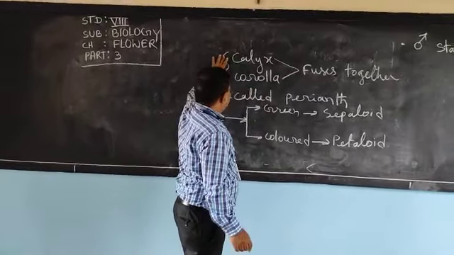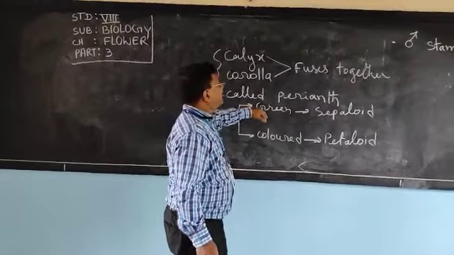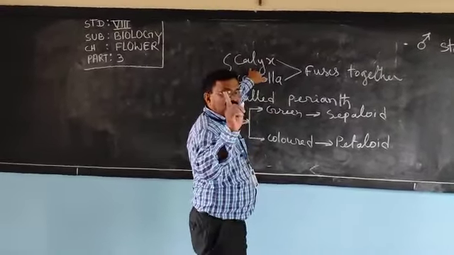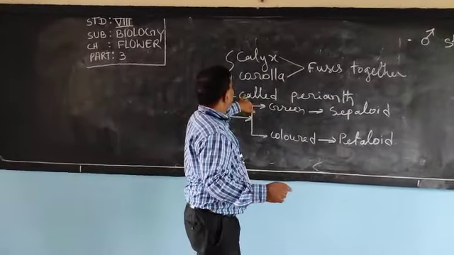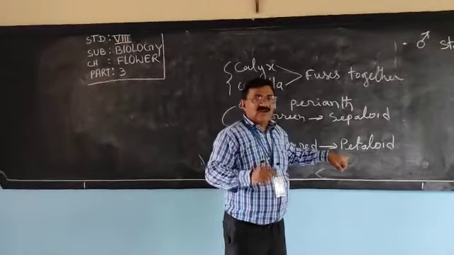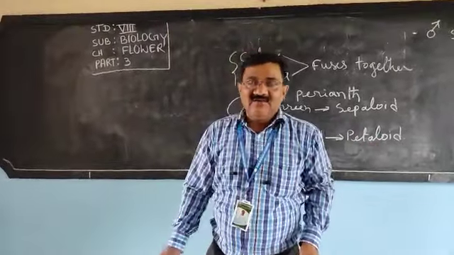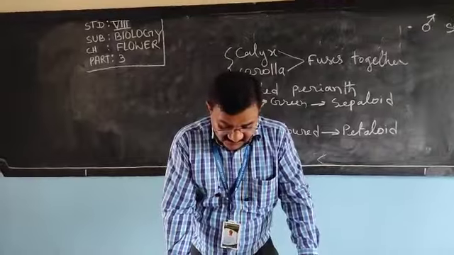If undifferentiated, called perianth. If the perianth is green, like the calyx whose unit is sepal, it will be called sepaloid. If the perianth is colored, like the corolla whose unit is petal, then that is called petaloid. So sepaloid, petaloid and perianth you have understood.